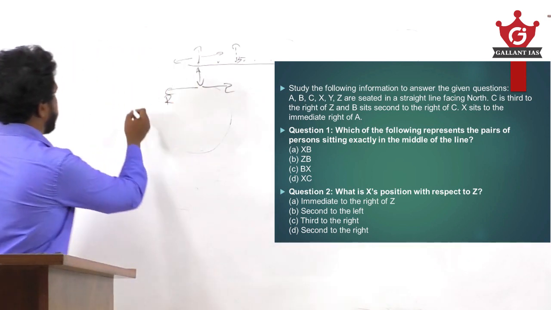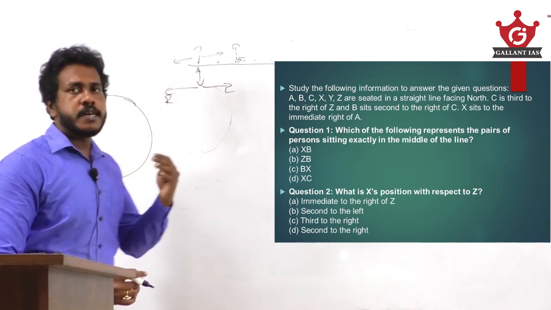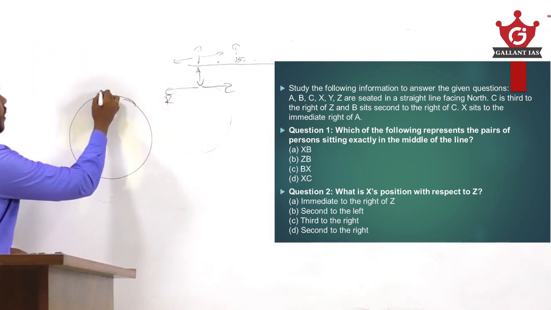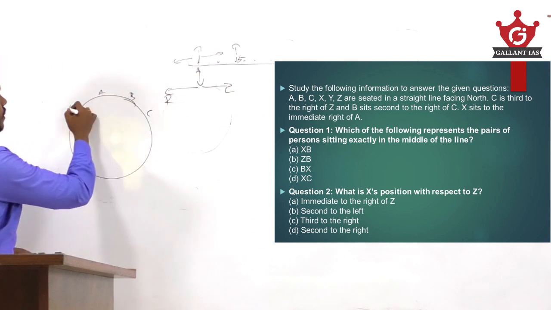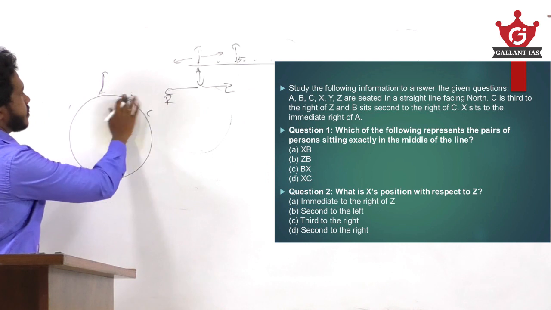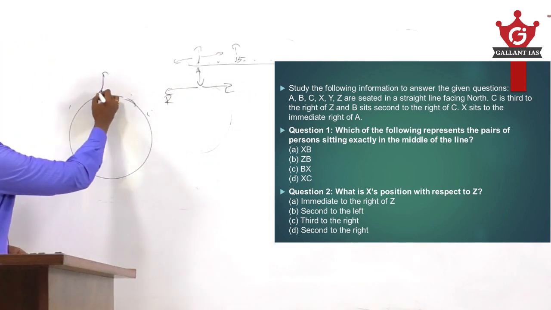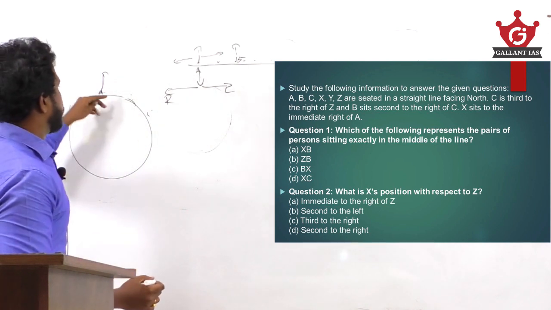Now in the case of a circular arrangement, if all the persons are facing outwards, take the person sitting in the top position.